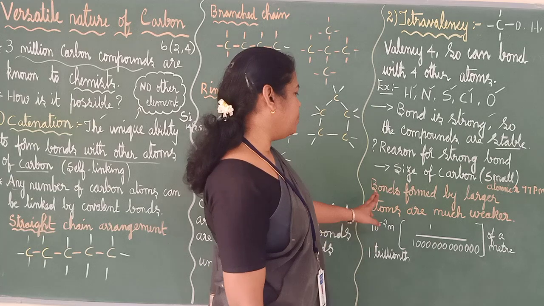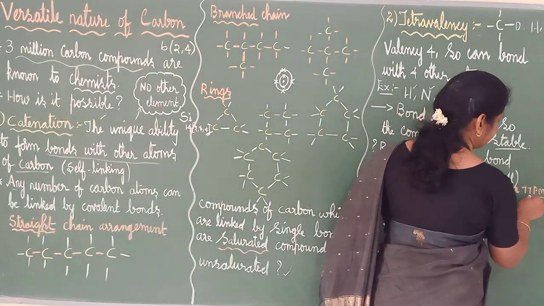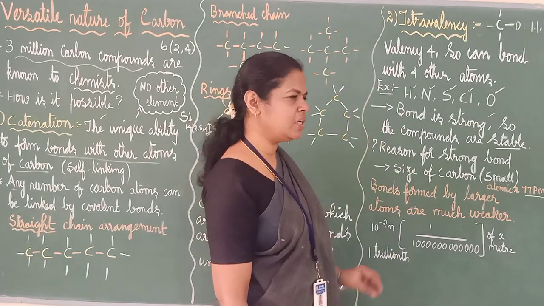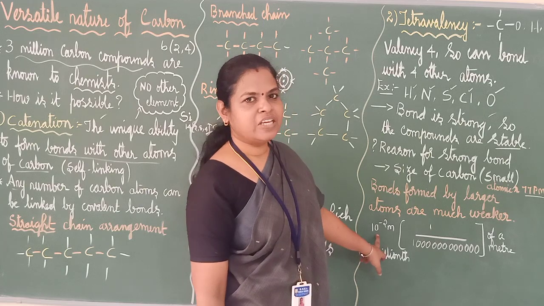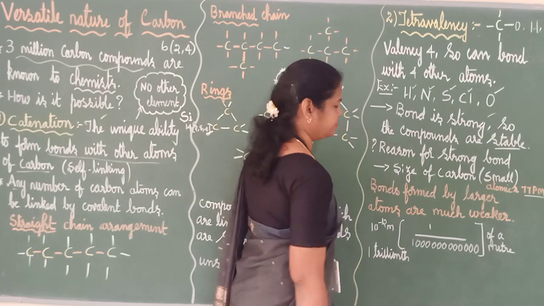The bond is, see here, 77 picometer they have given. What is the size of that? Picometer is 10 to the power minus 12 meter.